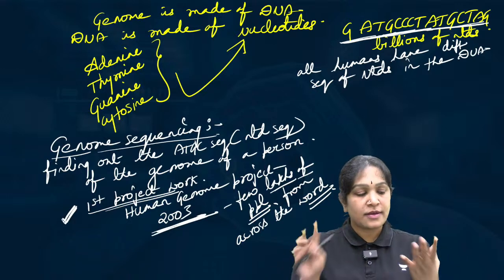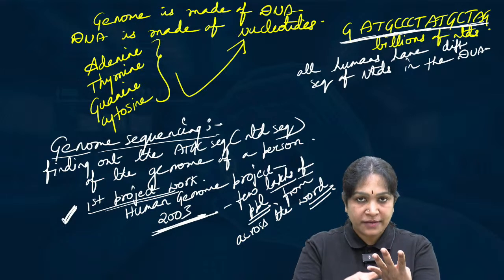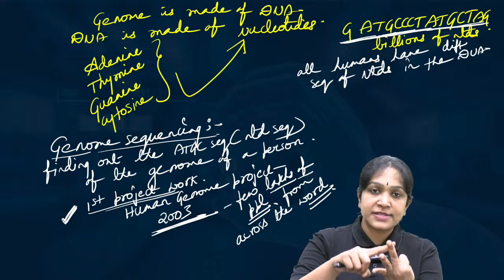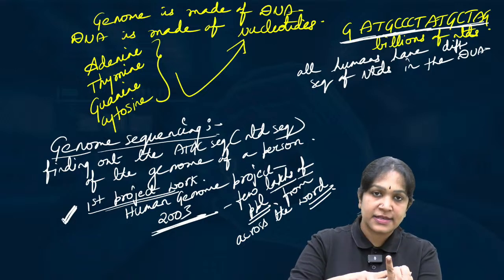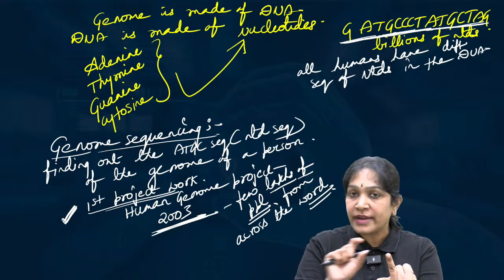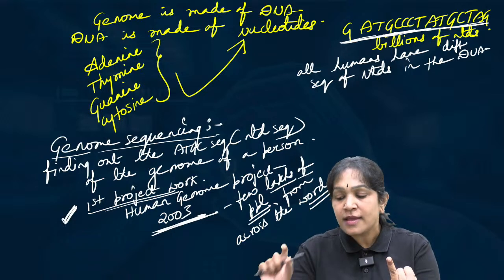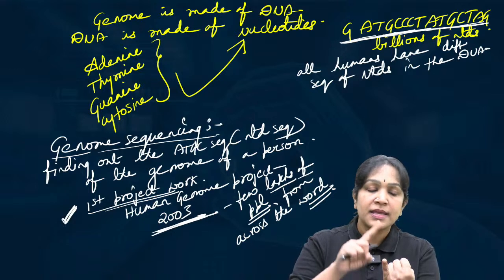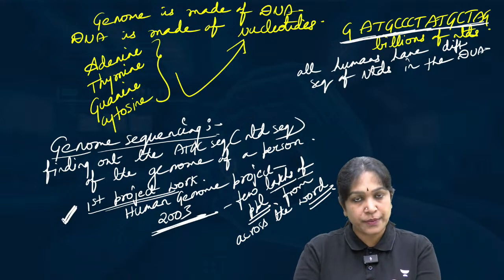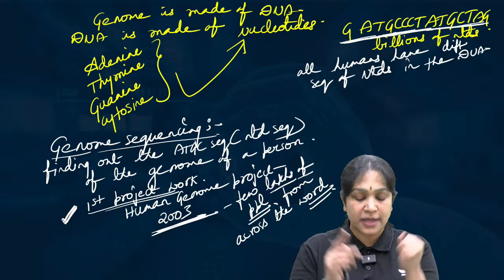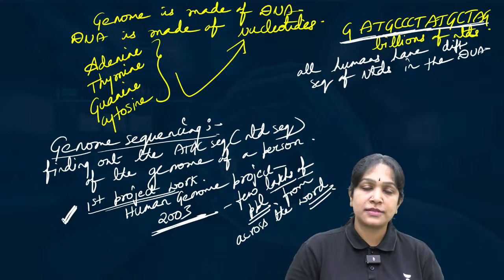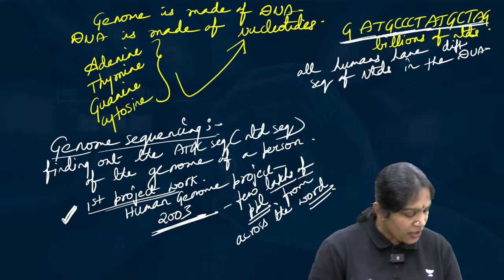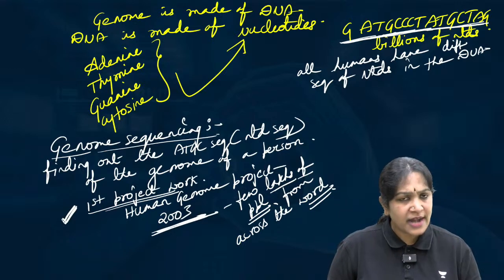I repeat, from all over the world, they have taken a few lakhs of people, then extracted their DNAs, and then they tried to read or identify the order of nucleotides in their DNAs. This is the first such project work, called the Human Genome Project, completed in the year 2003. This was an international project, and all this is some static content.